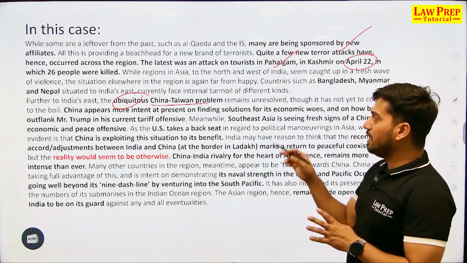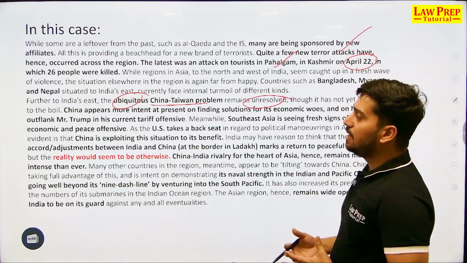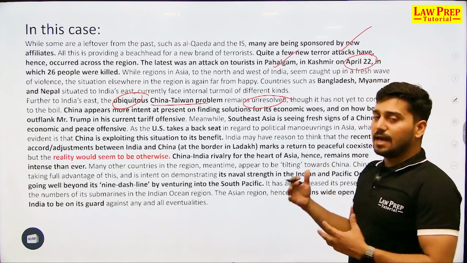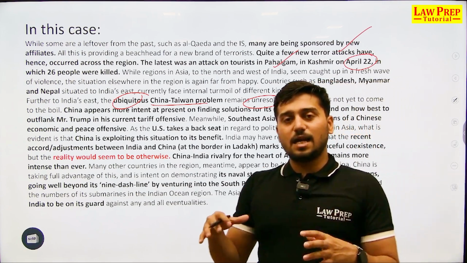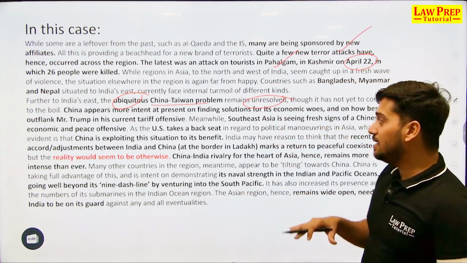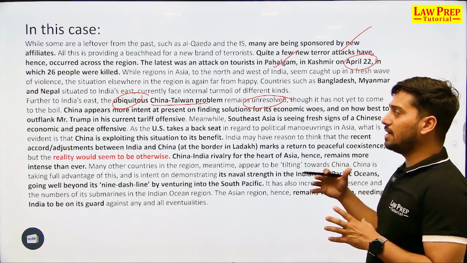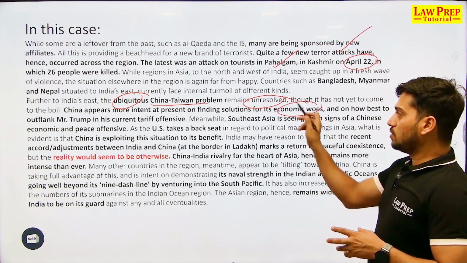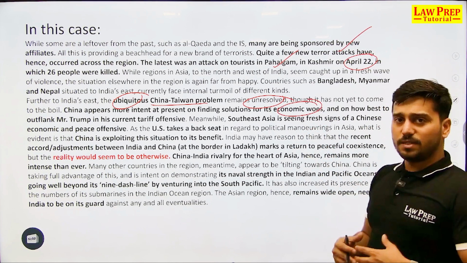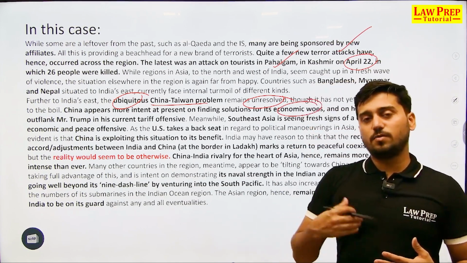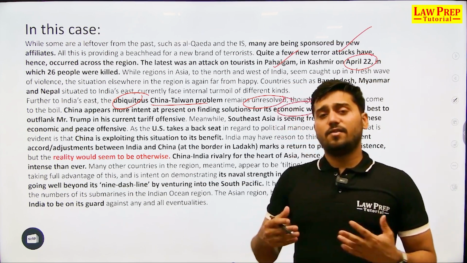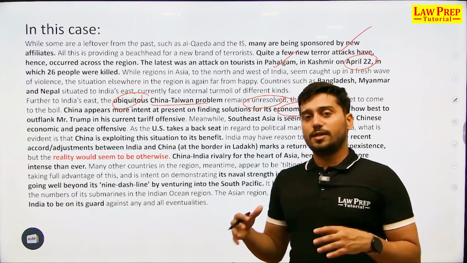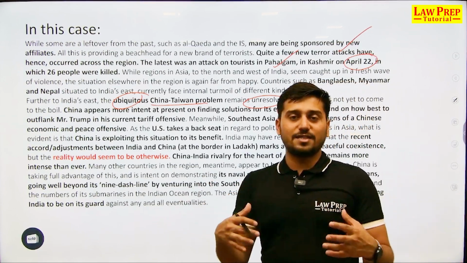China-Taiwan problem remains unresolved. The crisis is even deepening, and basically China is now preparing for offensive, because America is right now not giving priority to what is going on in Asia, and this is basically creating an opportunity for China, which is increasing its intent at present to try to solve its economic woes. So why is China so assertive in the Indo-Pacific region, or in the South Asian region for that matter, where it is heckling with Pakistan, Bangladesh, and Myanmar, and trying to expand its geostrategic presence in that region.